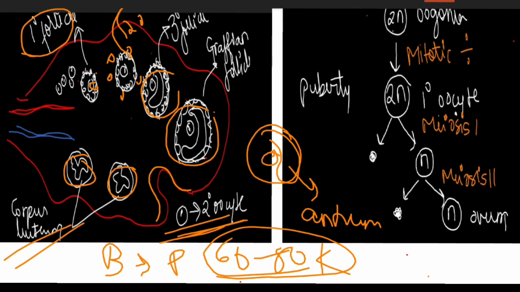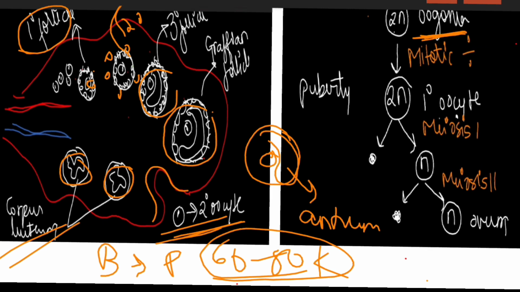Corpus luteum. This is an oogonia, which is diploid, so it will undergo a mitotic division and it will produce a primary oocyte. We have already discussed that the primary oocyte will get arrested at prophase 1 of the meiotic division, meaning there will be a pause in the process of the formation, or you can say maturation, of the ovum. So it will get arrested, means there is a pause, until the female reaches puberty.